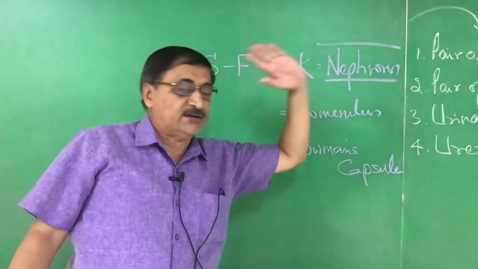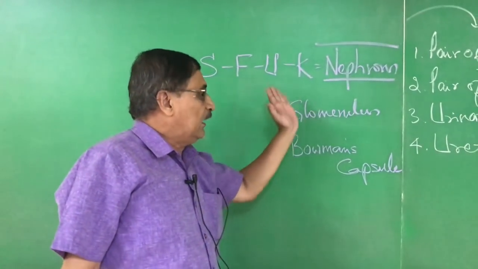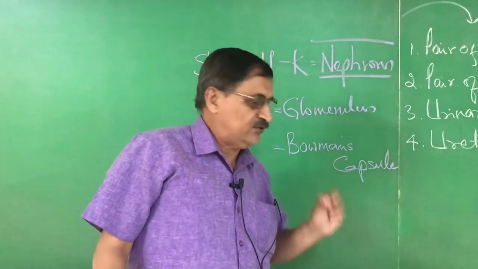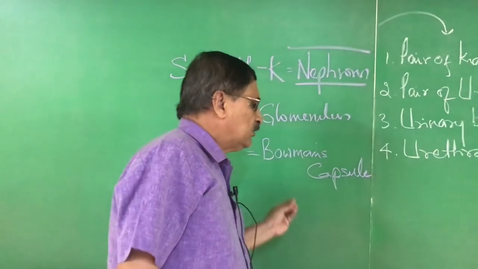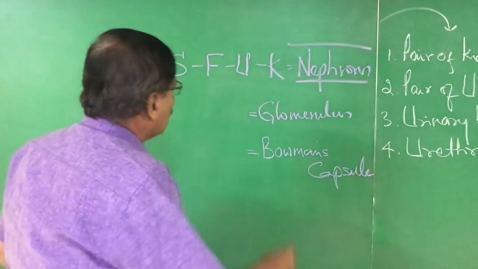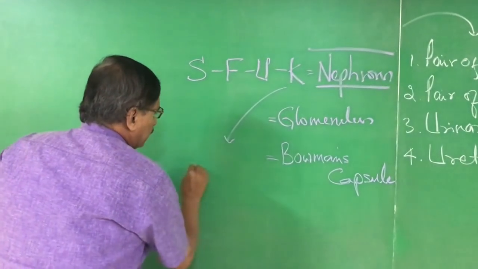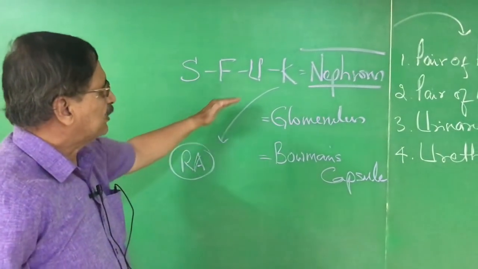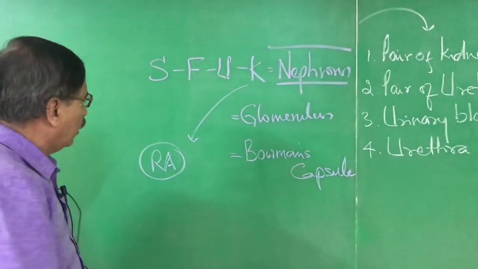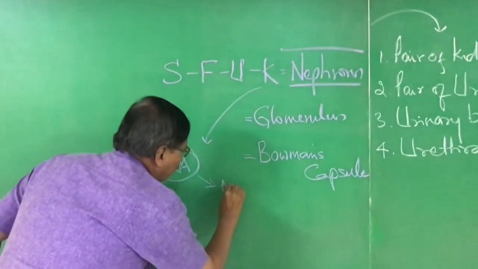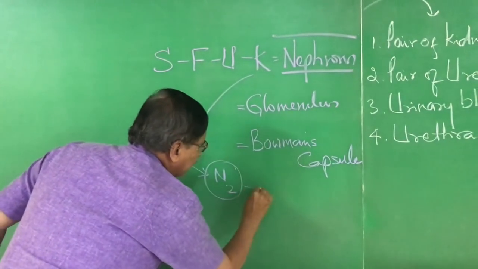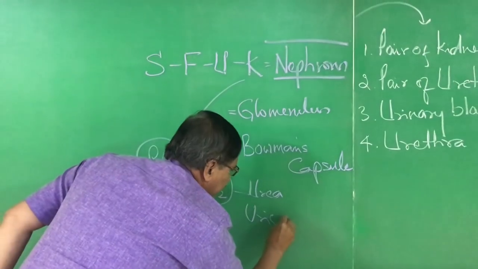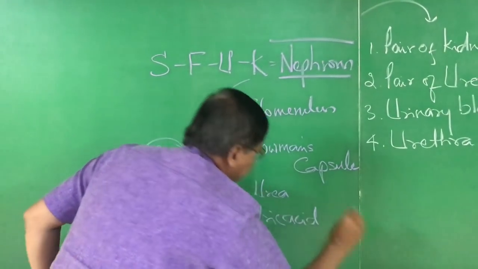Along with that, there is a renal artery which carries oxygenated blood to the kidneys, along with nitrogenous wastes like urea, uric acid, etc. Right?